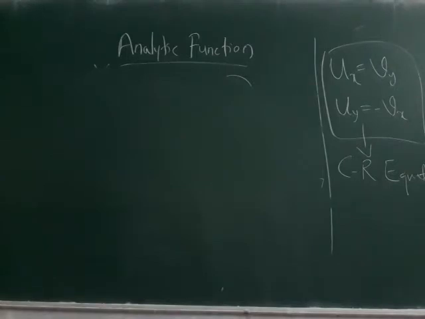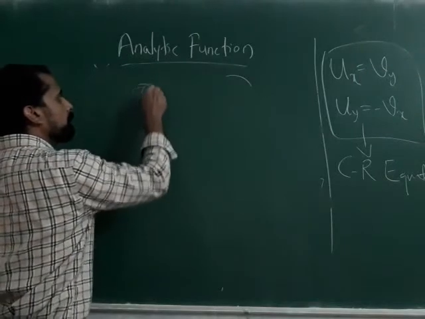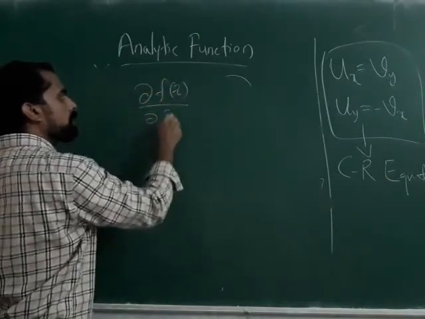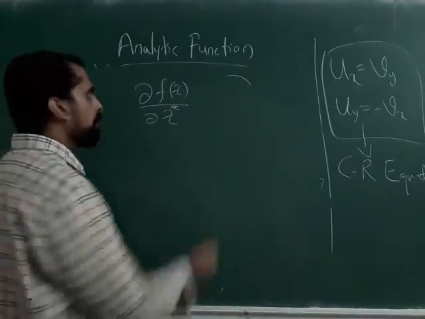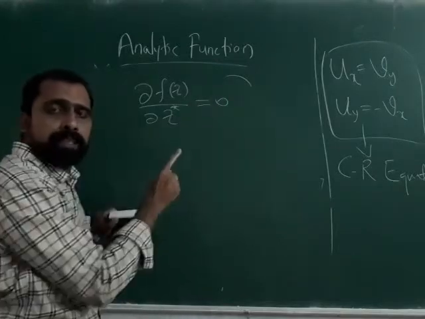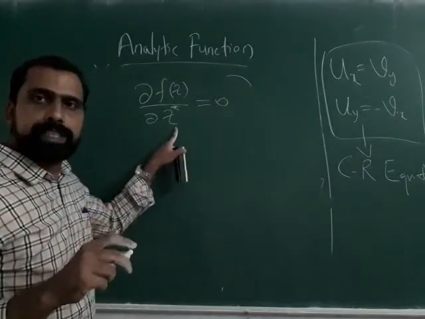That is, if dou f of z by dou z star, z star means the complex conjugate, is equal to 0. This means your function is not an explicit function of z star.